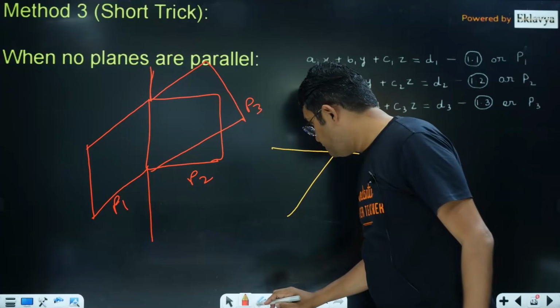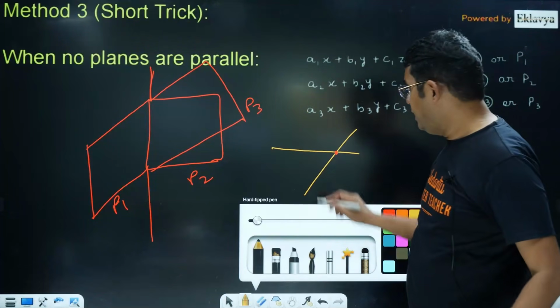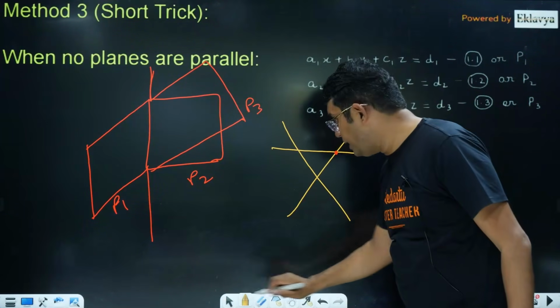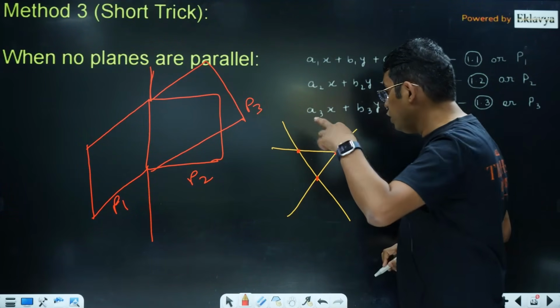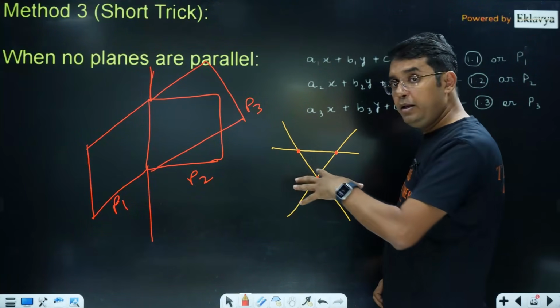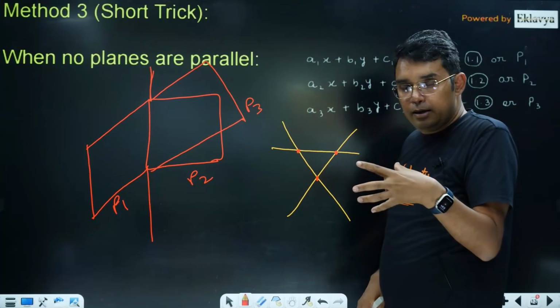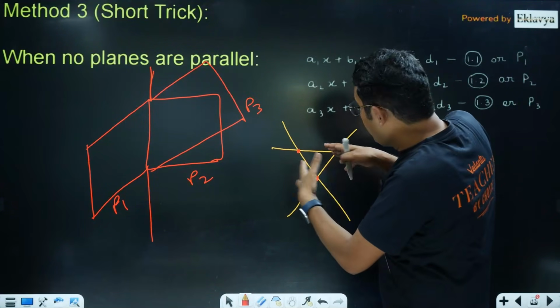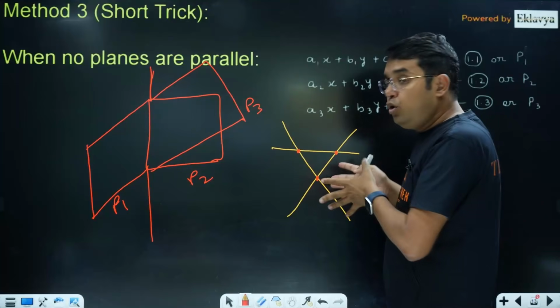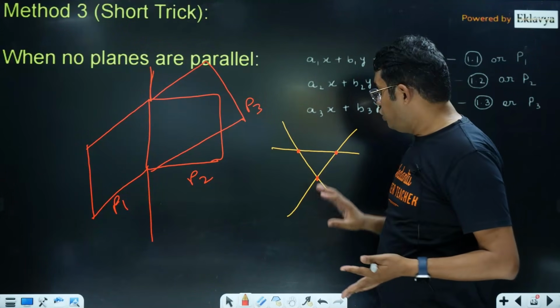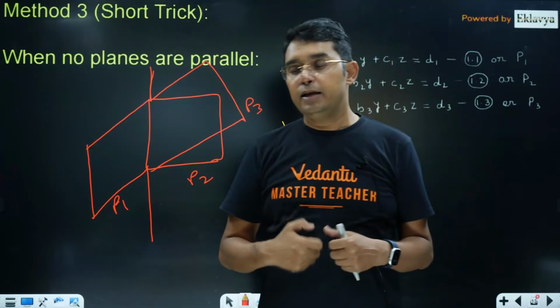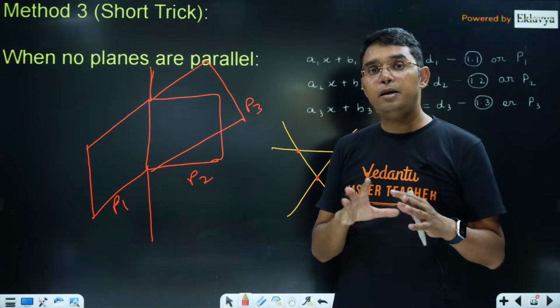Now you may have a plane which intersects these 2 planes like this, so their line of intersection will also be a line going into the plane. So these 3 lines are parallel. If these 3 lines are parallel pairwise, there will be no intersection point of these 3 lines, so you cannot find any point that is common to all 3 planes.